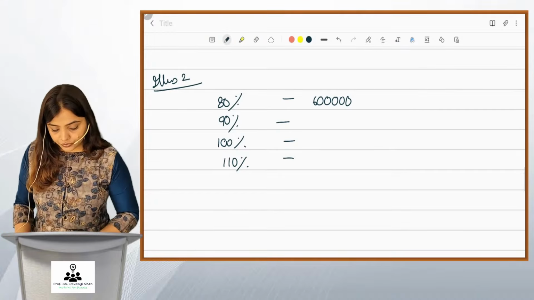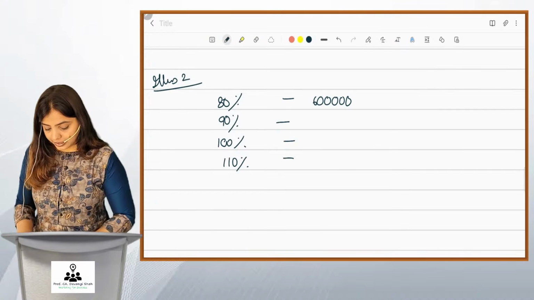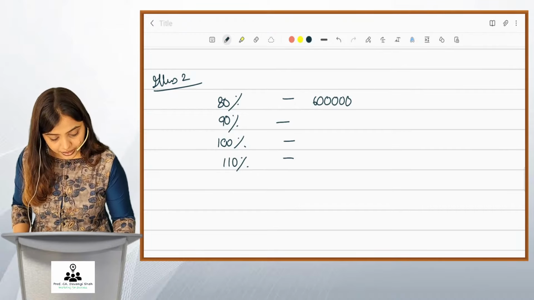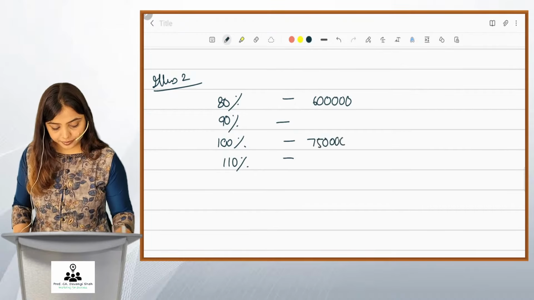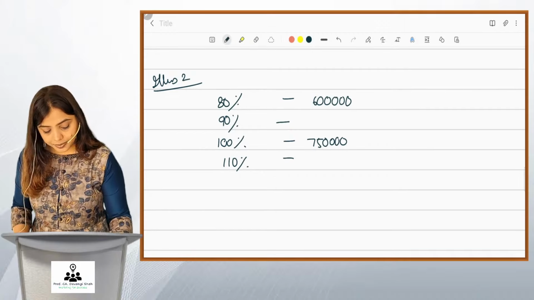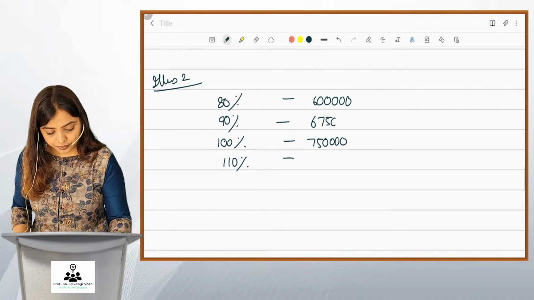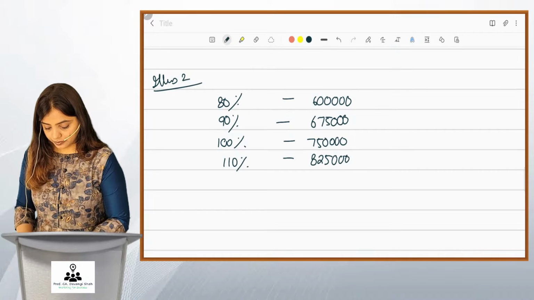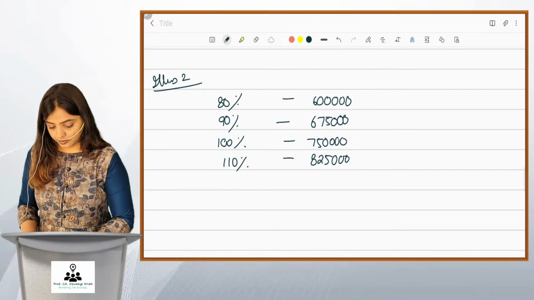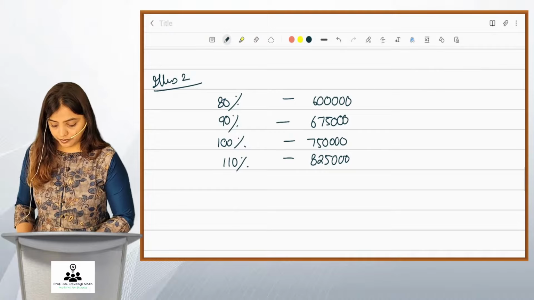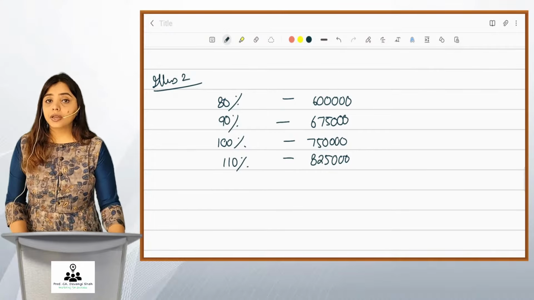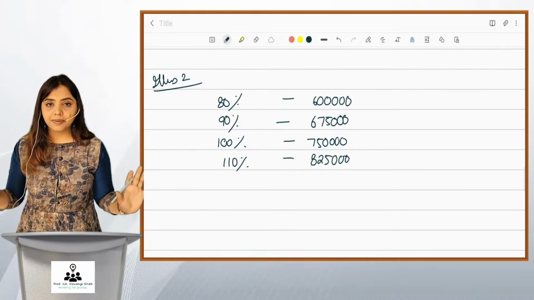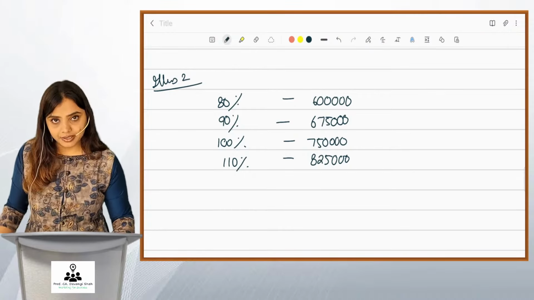Take your calculators and find it out. 6 lakhs divided by 80%, you get 7,50,000. This would be sales at 100%. At 90%, it would be 6,75,000. And at 110%, it would be 8,25,000. Correct? So now I know my sales at the various capacity utilization levels that they have asked.